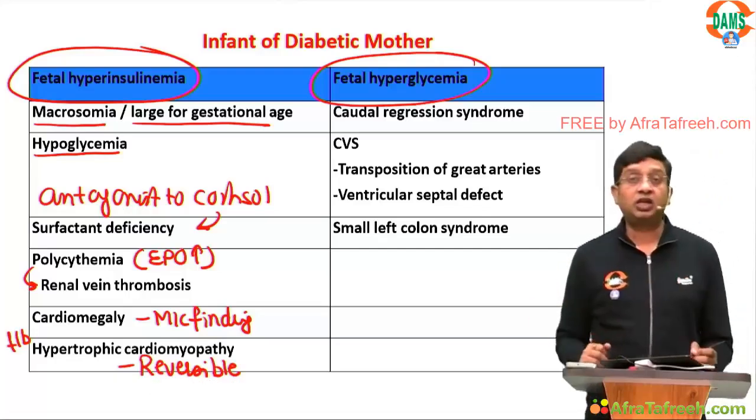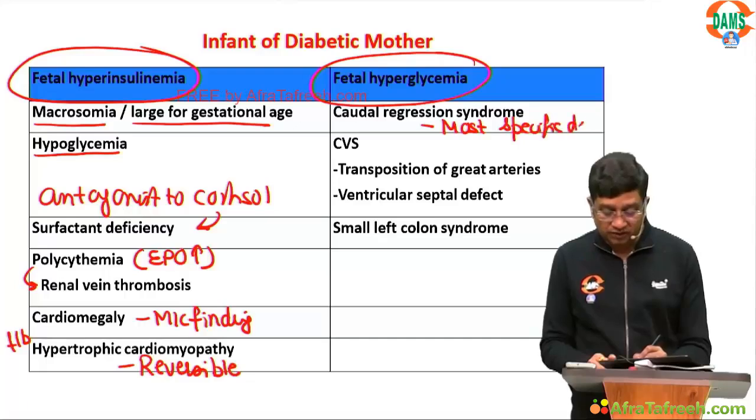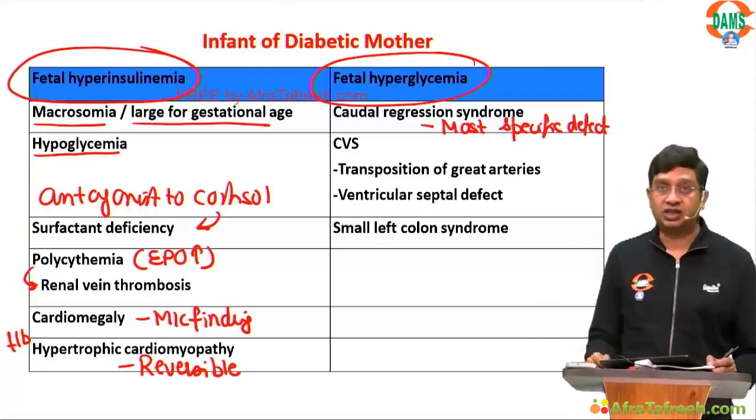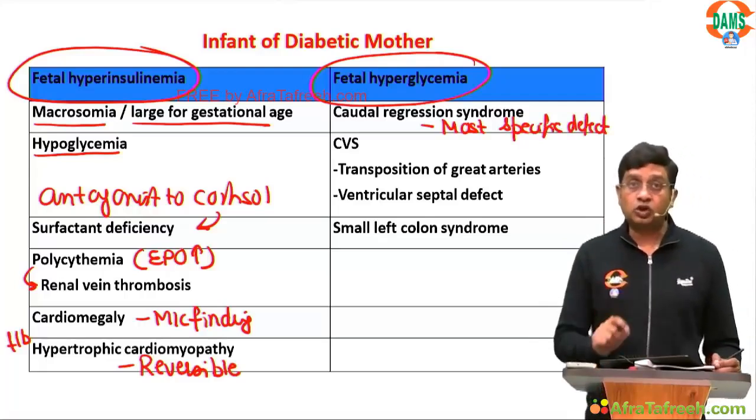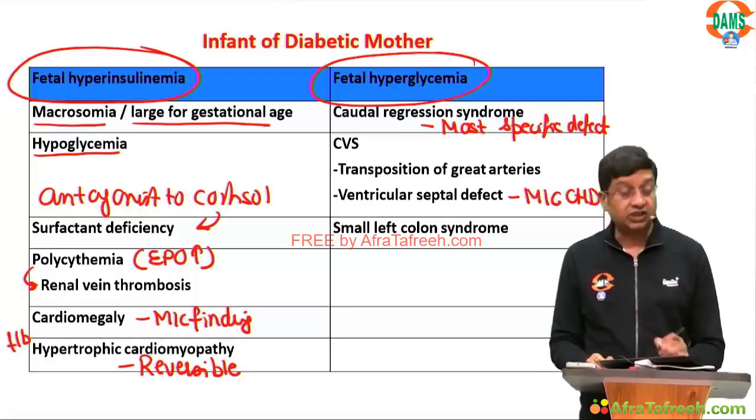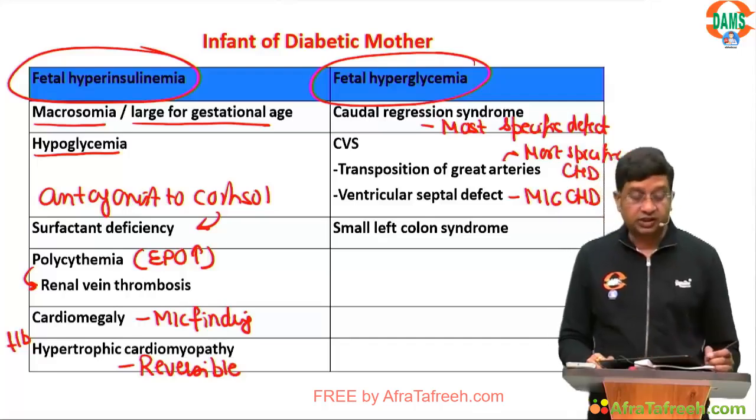Then is the caudal regression syndrome. This occurs due to fetal hyperglycemia and this is the most specific defect. The most common congenital heart disease is the VSD. In the TGA, it is the most specific congenital heart disease. Most specific congenital heart disease.